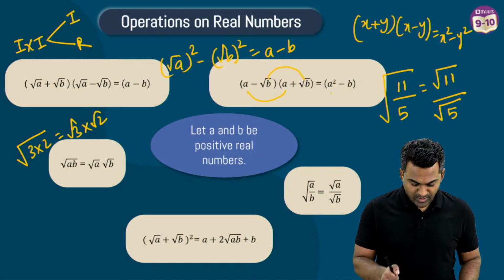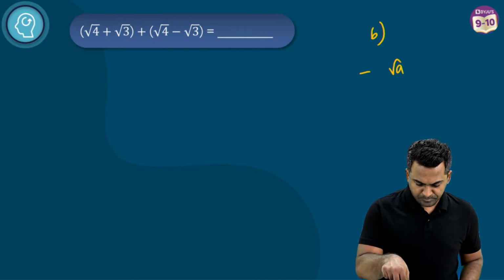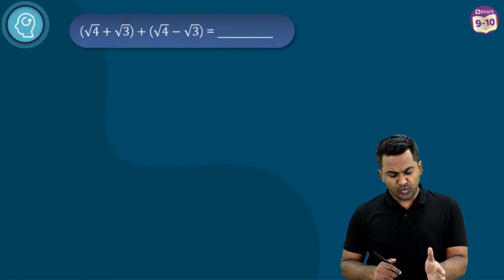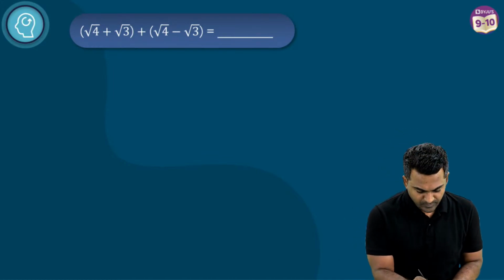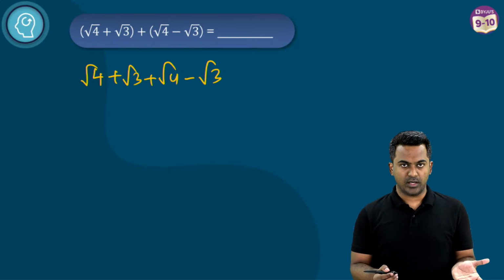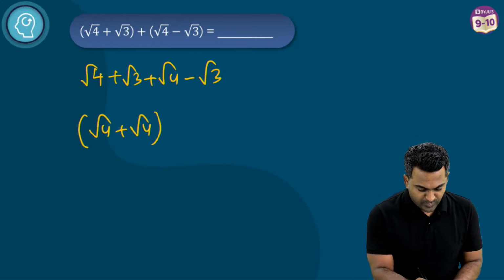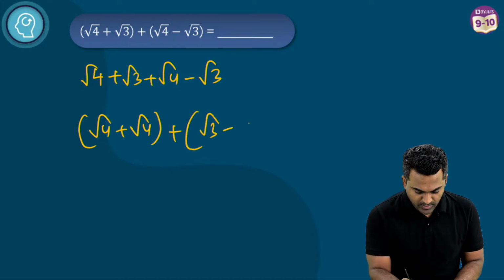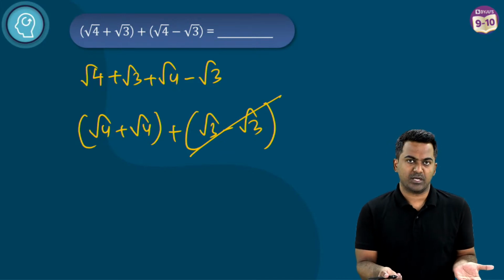All right, so come on, let's go ahead and check this out now. Let's check this question out. This is going to be simple now. Look, root 4 plus root 3 plus root 4 minus root 3. How you're going to treat this, right? So this is root 4 plus root 3 plus root 4 minus root 3, right? Taking similar terms together, root 4 plus root 4 one side, plus root 3 minus root 3 one side. Now root 3 minus root 3 is going to be 0. I can pretty much cancel it out.